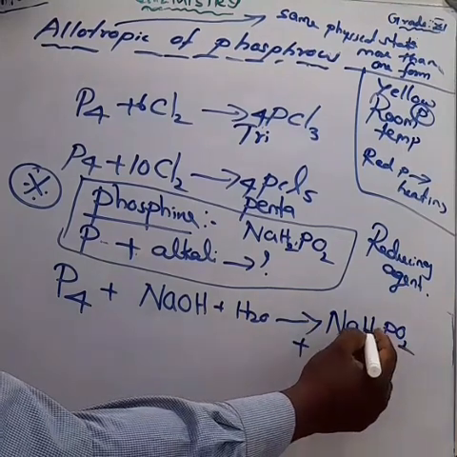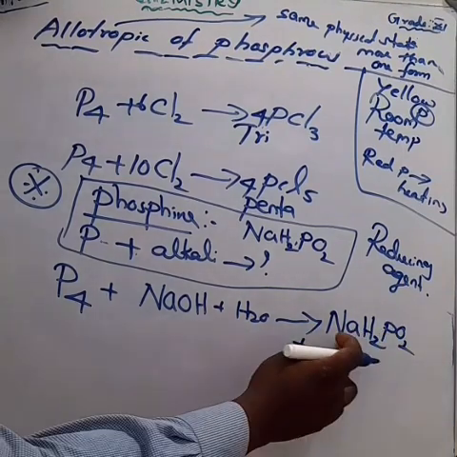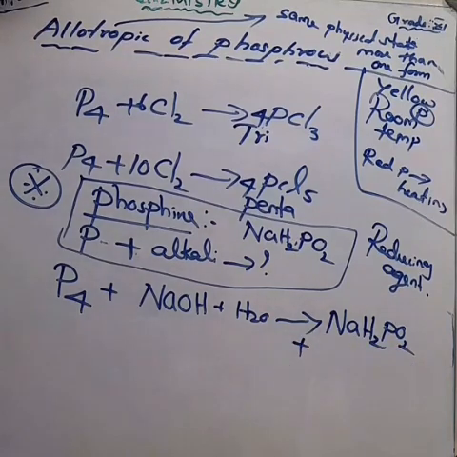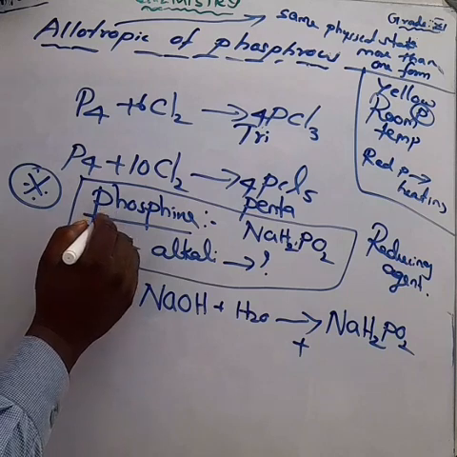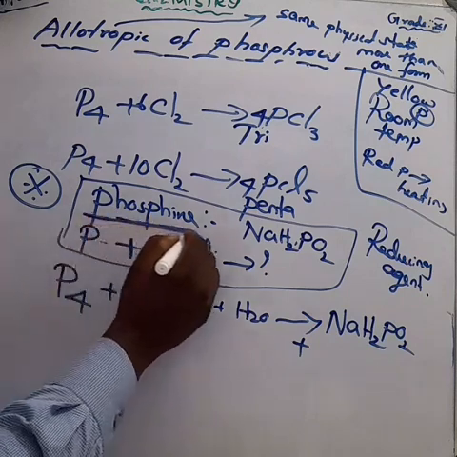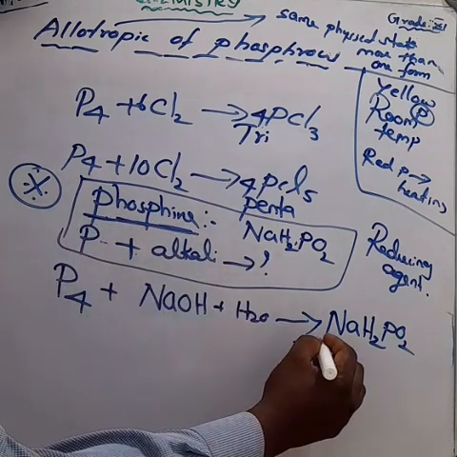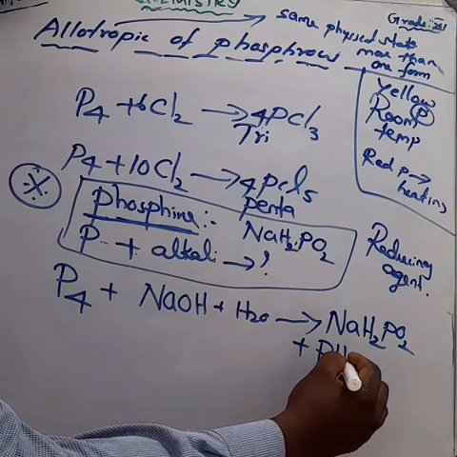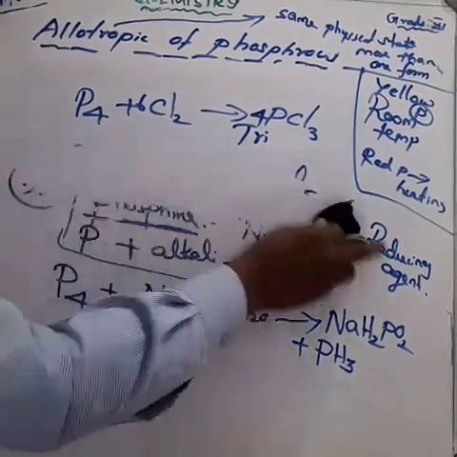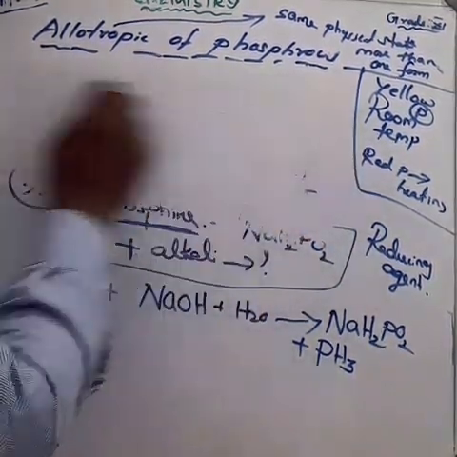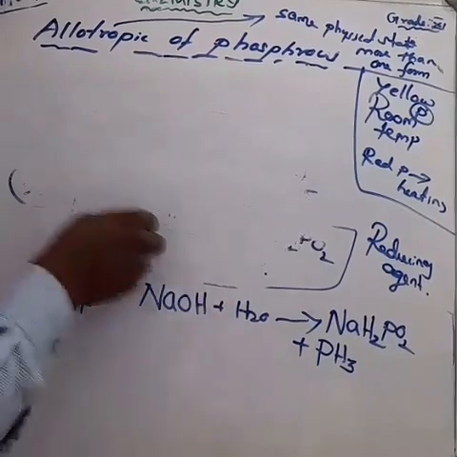Am I right? And also we get liberated phosphine. What is the formula? PH3. This is one of the gases, am I right? Phosphine. Okay, one of the very important products, phosphine.